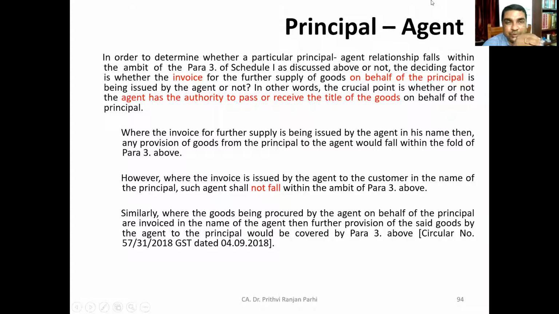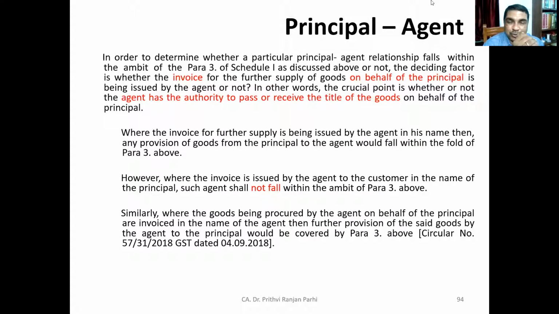Now, these things we are discussing are in fact para 3 of Schedule 1. Now, whether an item is covered under para 3 of Schedule 1 or not, we'll be discussing a few more points related to that. Now the deciding factor, whether it will be supply or not, is whether the invoice for further supply of goods on behalf of the principal is being issued by the agent or not.